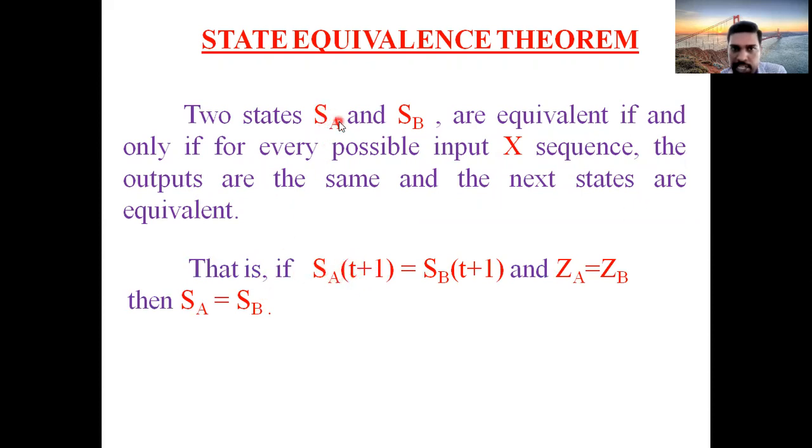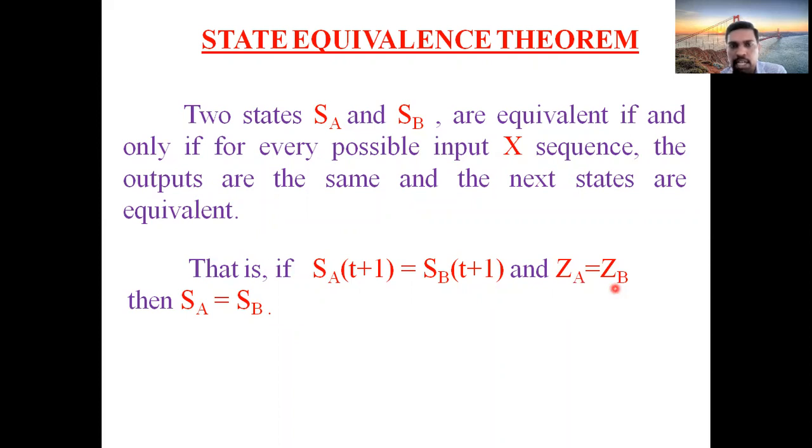If SA of t is the present state, SA of t plus 1 is the next state. SB is the present state, SB of t plus 1 is the next state. ZA is the output of SA, ZB is the output of SB. So if I want to say SA equals SB, the two states are said to be equal if and only if the next states are equal and outputs are equal. Very important statement. It is a very important theorem.